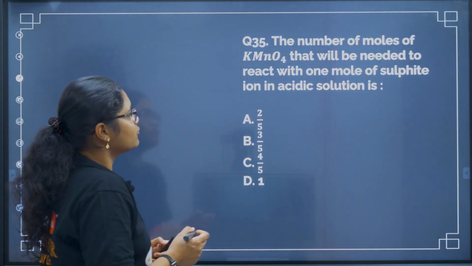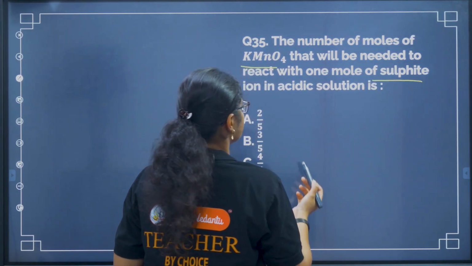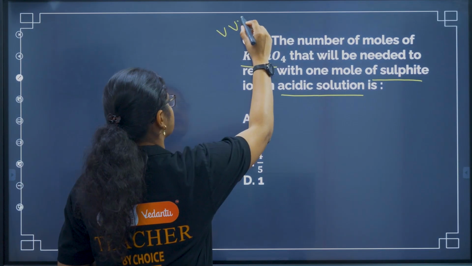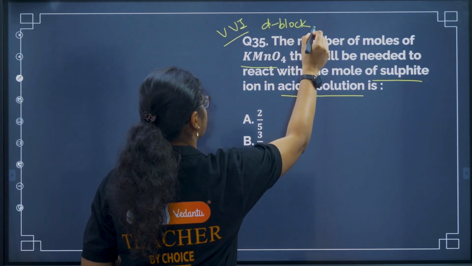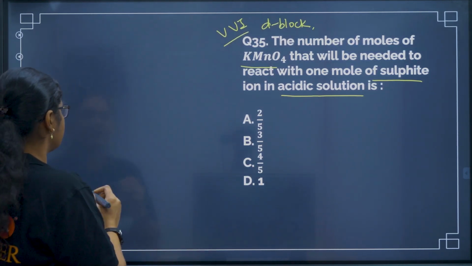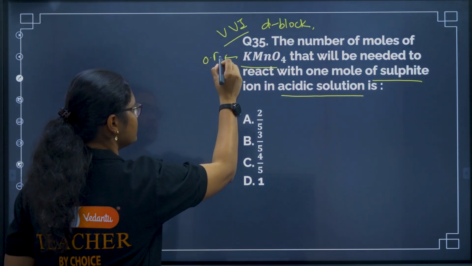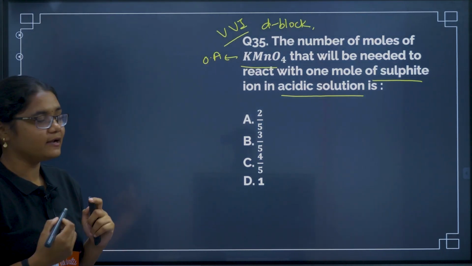Next, the number of moles of KMnO4 that will be needed to react with 1 mole of sulfite ion in an acidic solution is. This is a very important question from your d-block. Okay. So this question is from the properties of KMnO4. So let us first write down the reaction. What happens? We all know that KMnO4 is a very good oxidizing agent. It will oxidize others and itself it will get reduced.